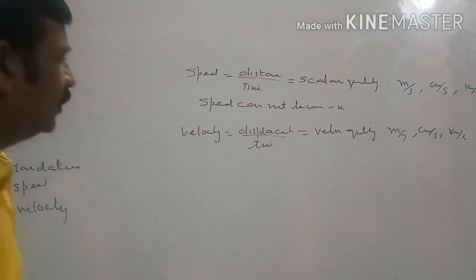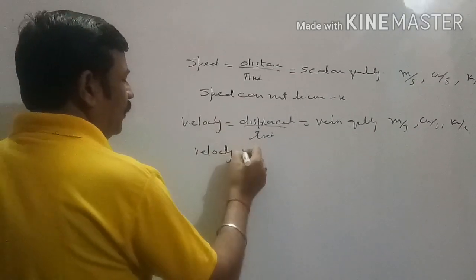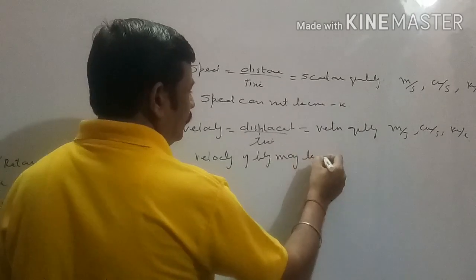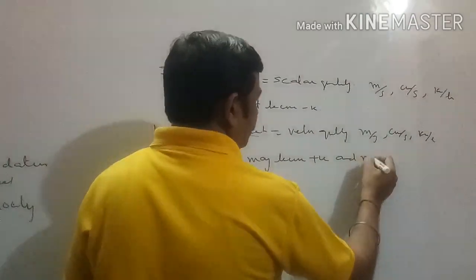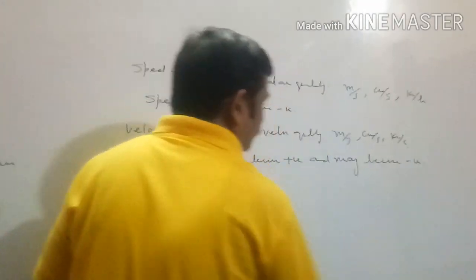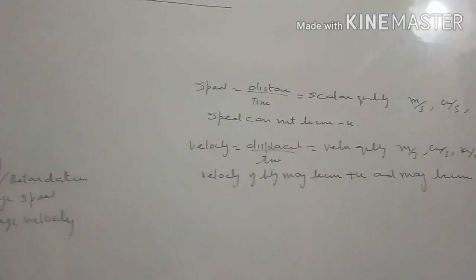As it is a vector quantity, it can acquire positive value as well as negative value. Velocity of body may become positive and may become negative. Both the values velocity can acquire.